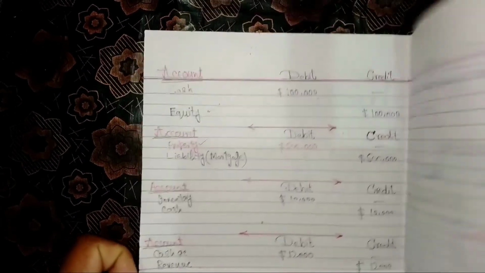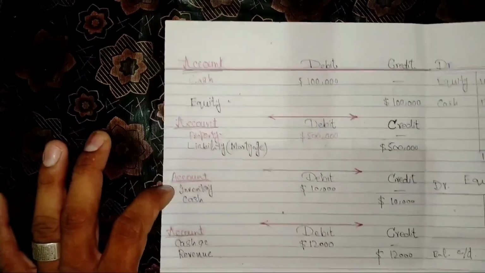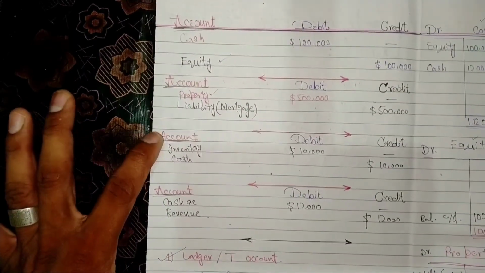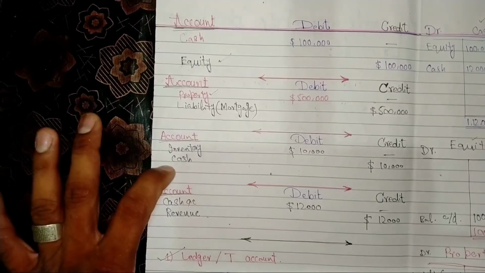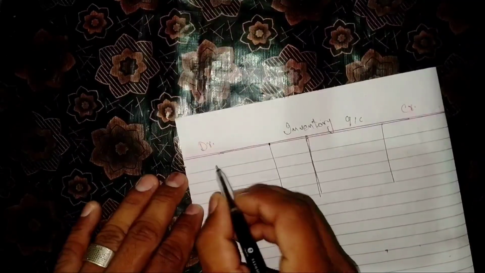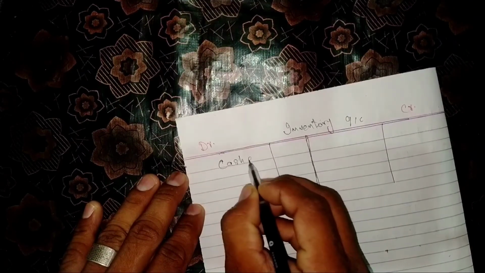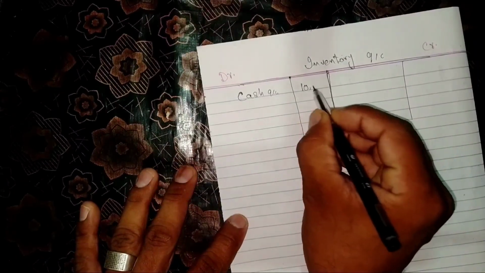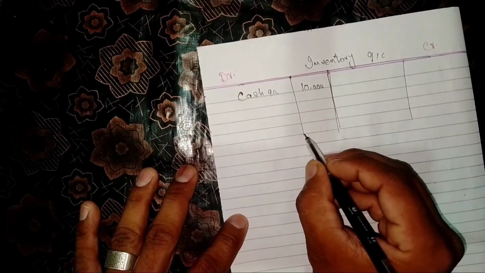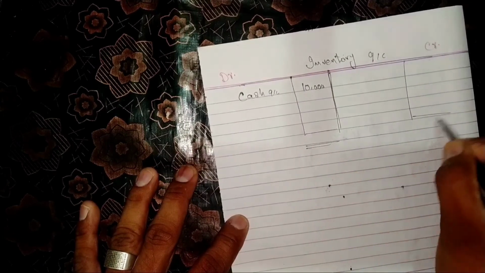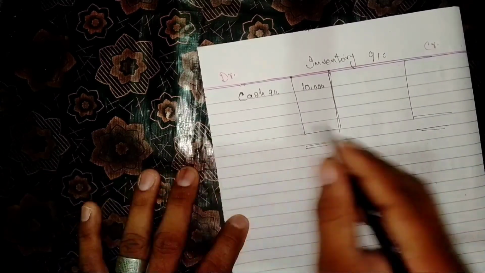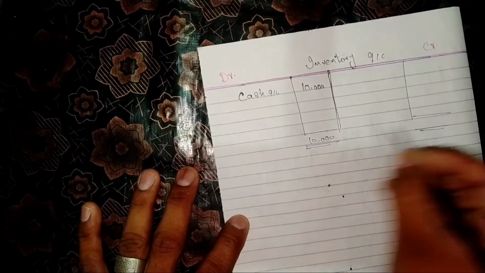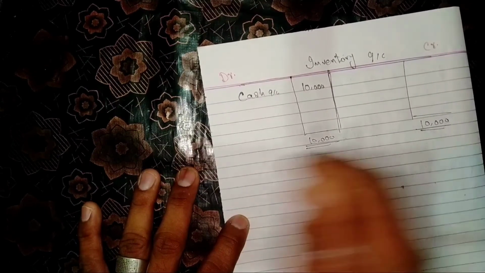Now we enter the amounts. Inventory account debit from cash account, amounting $10,000.